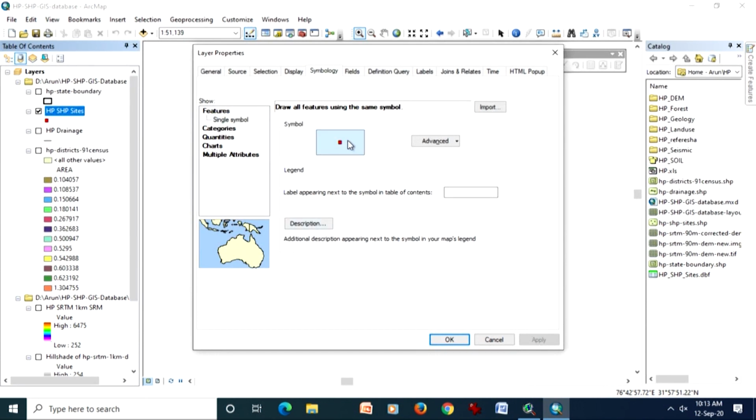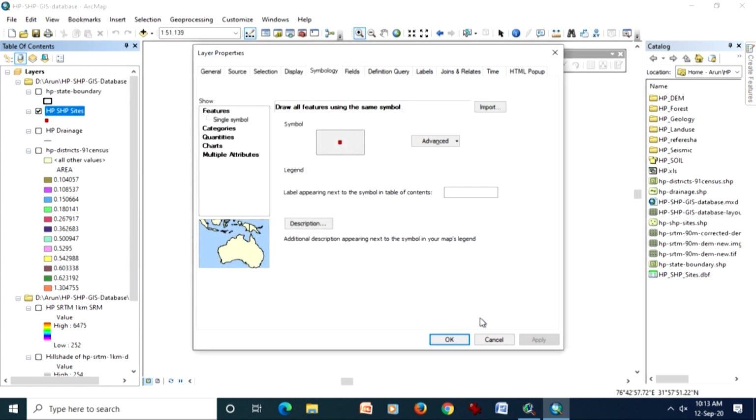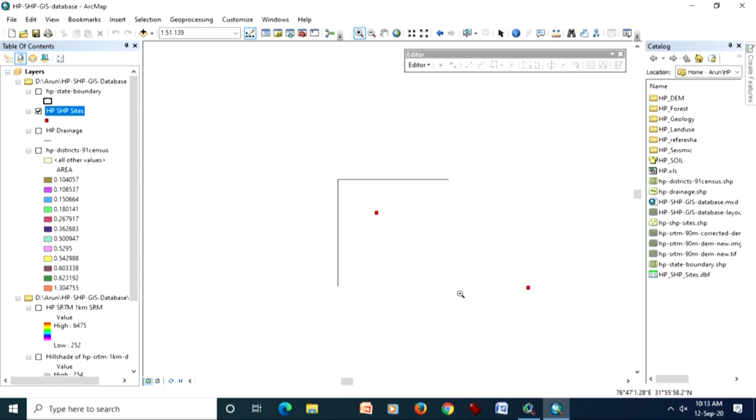Here you can change the symbols. There are hundreds of such symbols available. Some are standard ones, and you can also design your own symbol. You can edit existing symbols as well, and this is allowed in almost all software. So a symbol is just for display for our eyes only, but the data, remember, is point data, and no matter how much I zoom, the size of that point is not going to increase, because a point is a zero dimensional entity, and therefore no measurements like perimeter, area or centroid are possible.